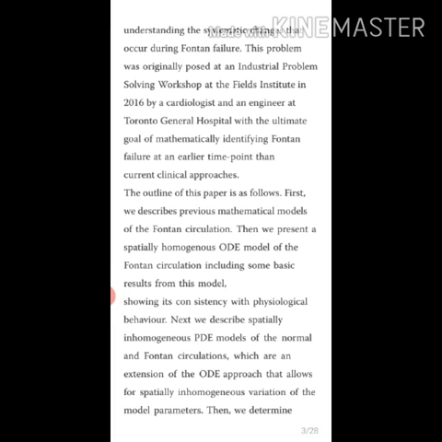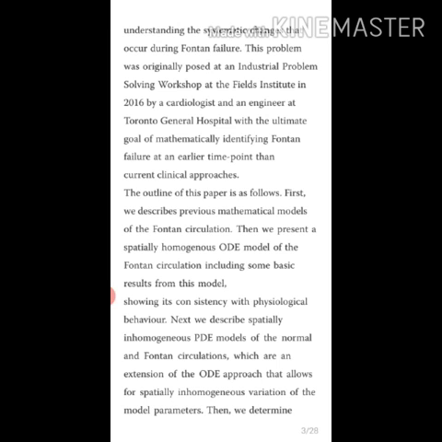The outline of this paper is as follows. First, we describe previous mathematical models of the Fontan circulation. Then we present a spatially homogeneous ordinary differential equation model of the Fontan circulation, including some basic results from this model, showing its consistency with physiological behavior.